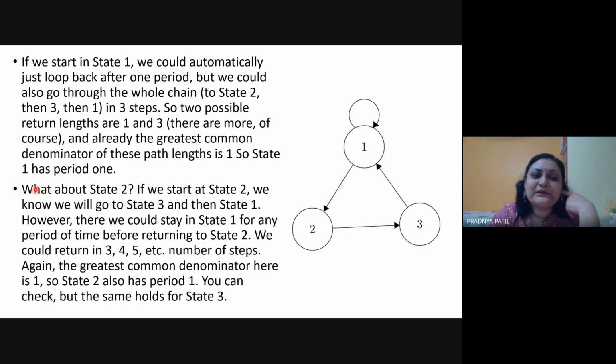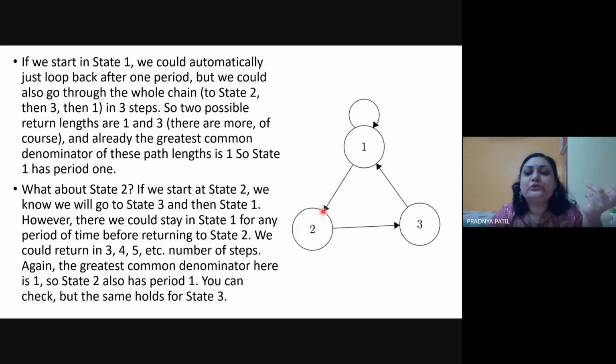Now let's say, what about state 2? If we start at state 2, we know that we will go to state 3, then to state 1. However, there we could stay in state 1. If I want to start from 2 and come back to 2, how many possible combinations are available? There is no self loop for 2. Okay, I would always need to go from 2 to 3, 3 to 1, and again 1 to 2. That means exactly 3 steps.